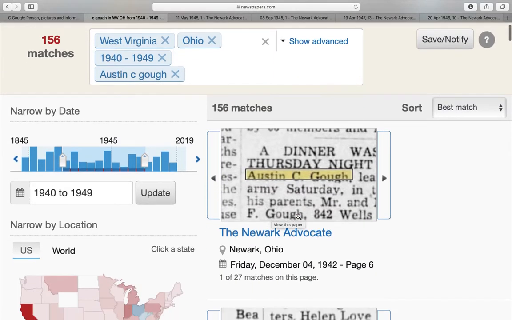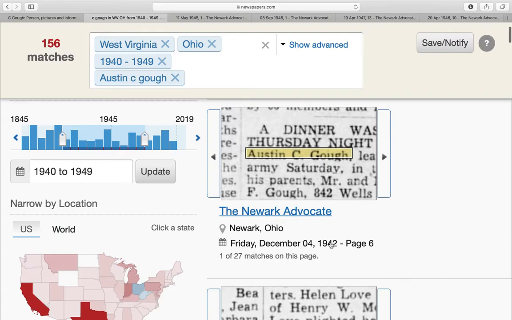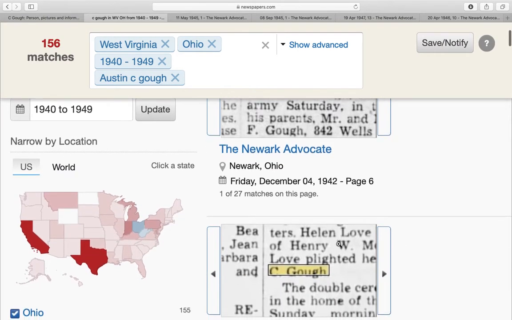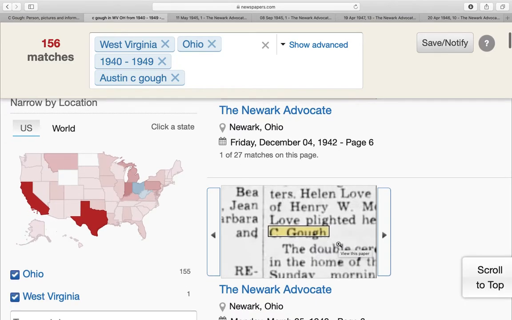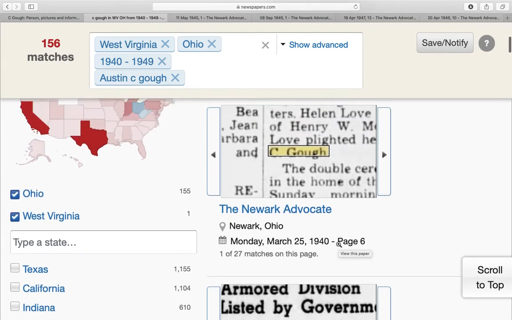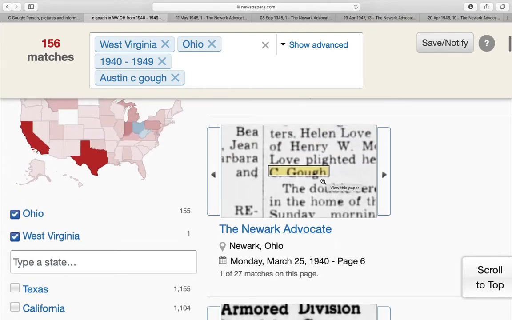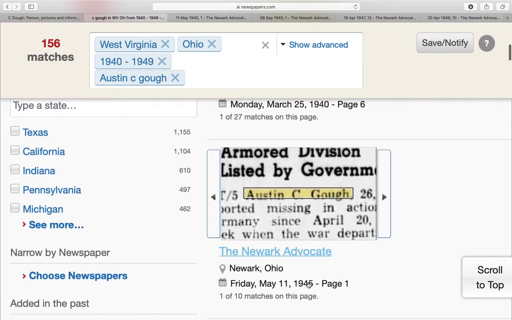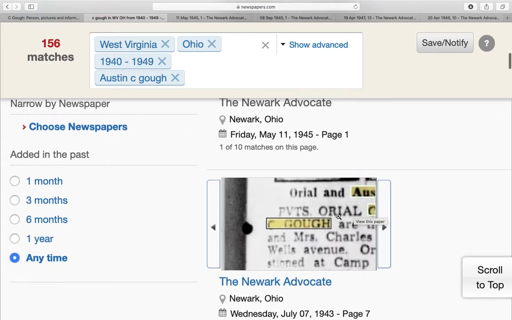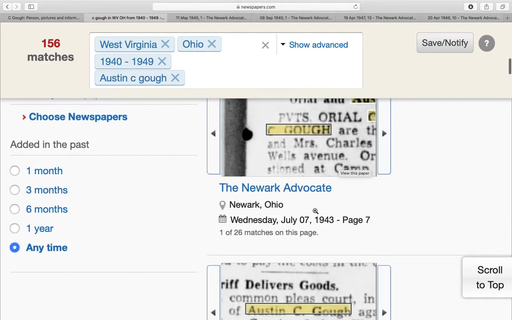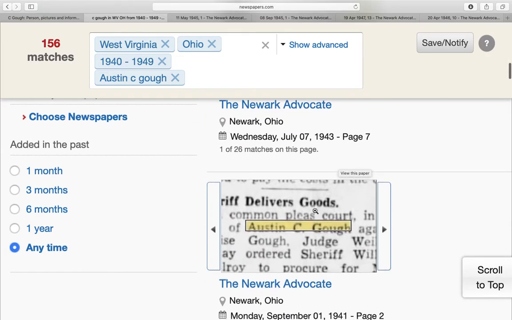So here's Austin Goff from December of 1942. That would be information about him before he probably went overseas. 1940, I think that might refer to his first marriage. This is from 1945. After he was missing, it says missing in action. You'll find some information there. 1943, so this would have been before he was overseas. Again, information about him in the local paper.